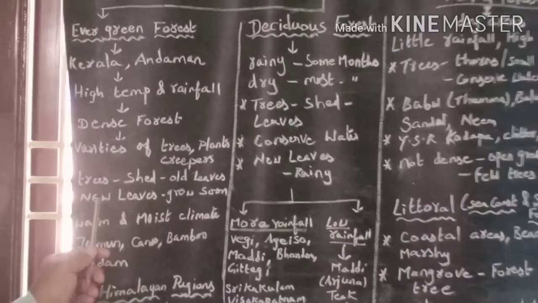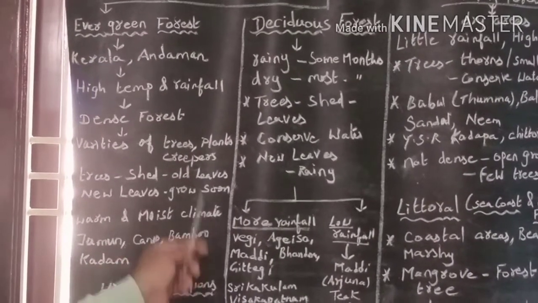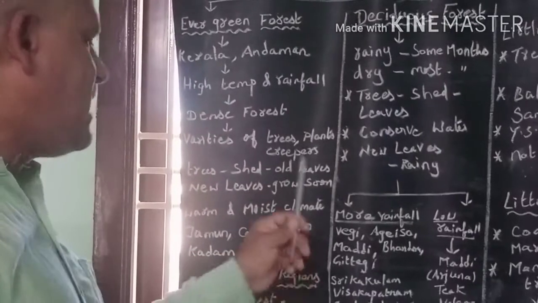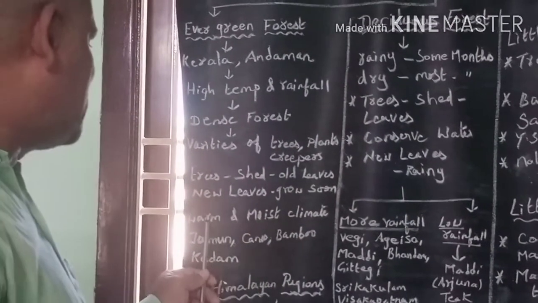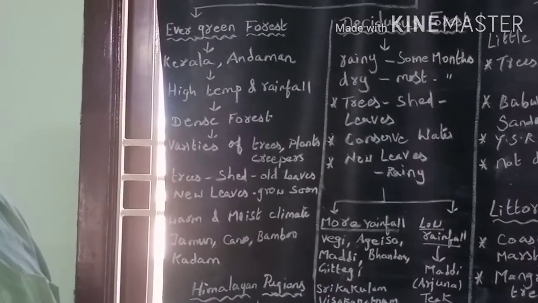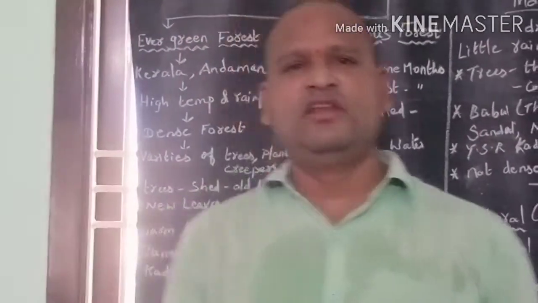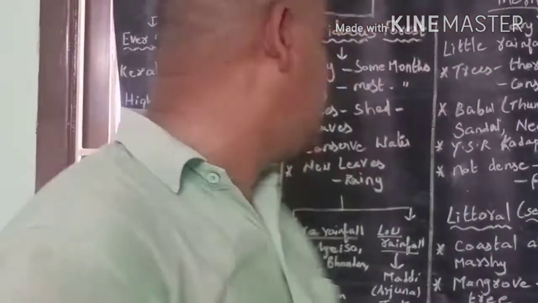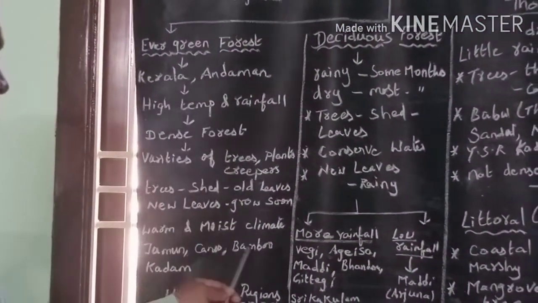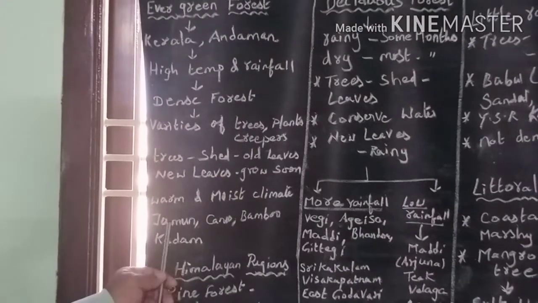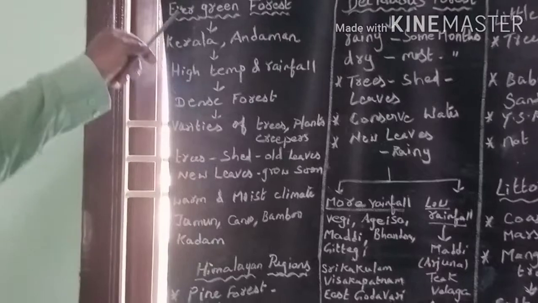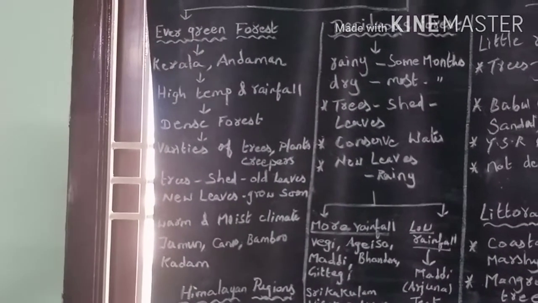Evergreen forest gets warm and moist climate. Yes, evergreen forest receives warm and moist climate. While one kind of tree sheds the leaves, another tree remains green. Jamun, cane, bamboo, kadam are the important trees grown in evergreen forest.